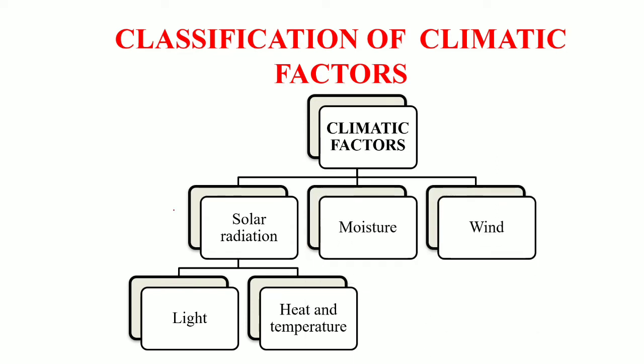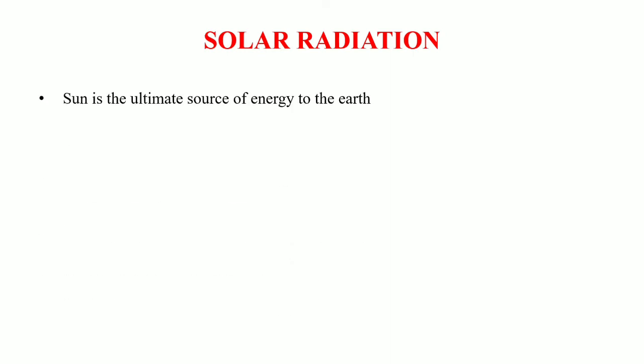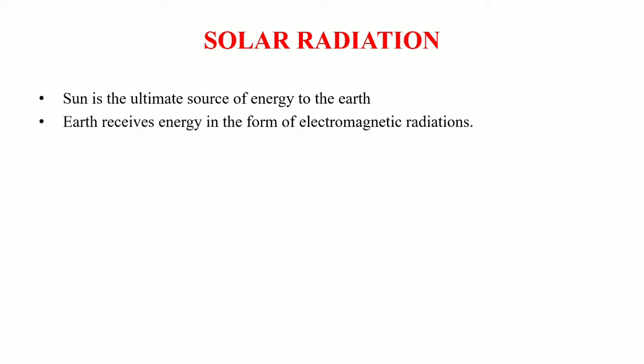Okay, so in today's lecture, I am going to cover solar radiation. In this, we will be covering light, heat, and temperature. Okay, so let's talk about solar radiation. As we all know, the sun is the ultimate source of energy to the earth. The energy which is received by the earth from the sun is known as solar radiations. The earth receives this energy in the form of electromagnetic radiations.